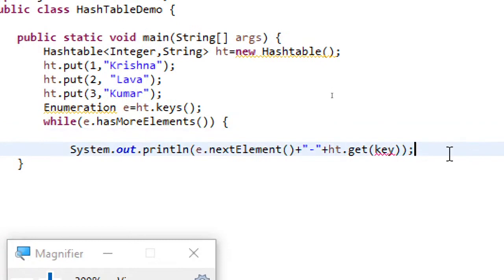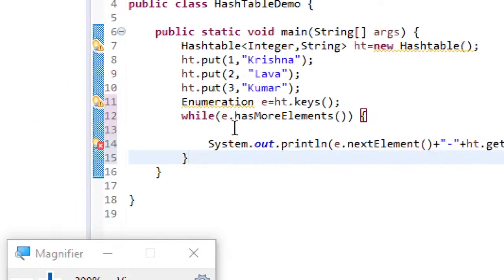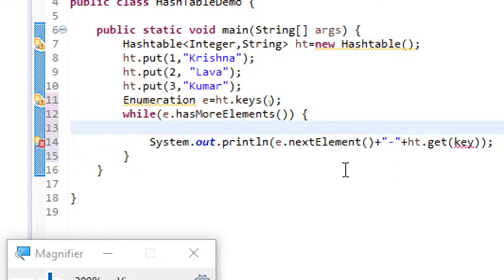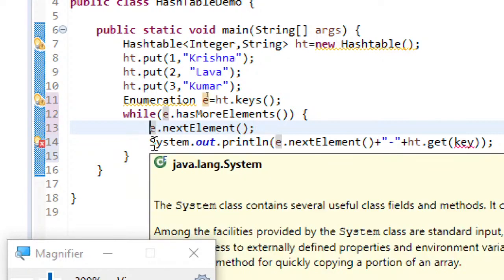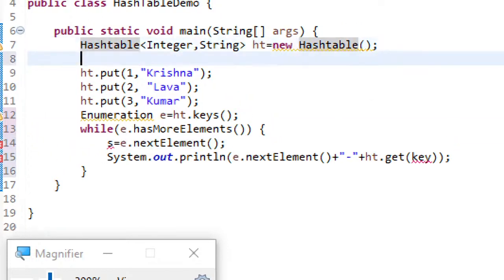So better we use it separately. And here what I'll be doing is, this next element I'll write separately, and I'll take it in a variable s, which I'll declare as a string. E dot next element.